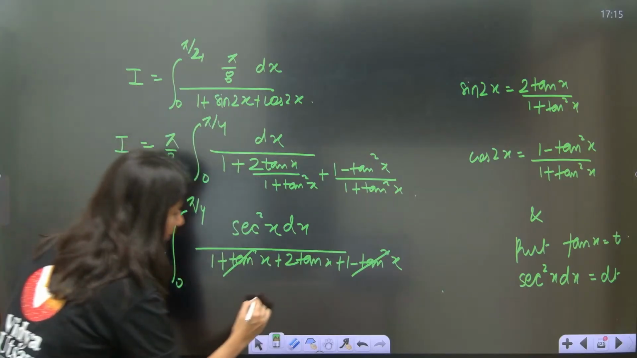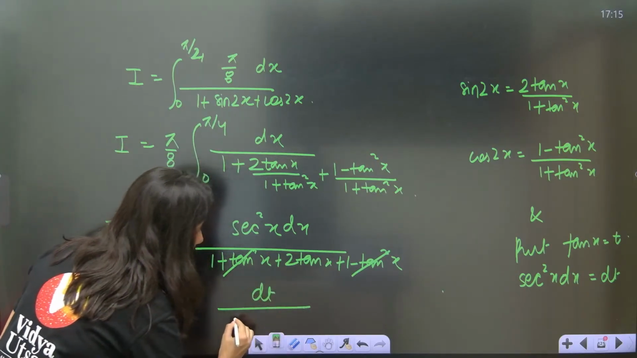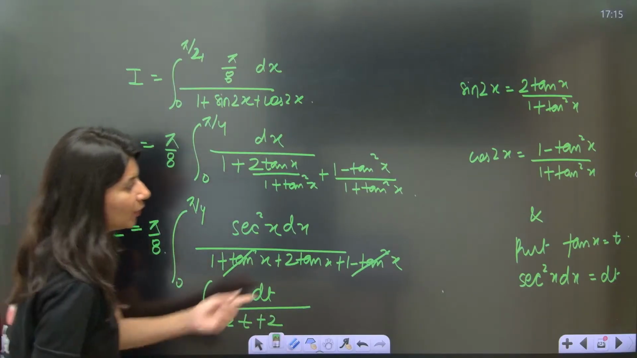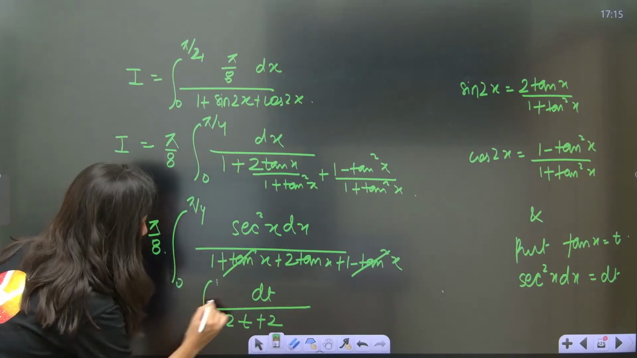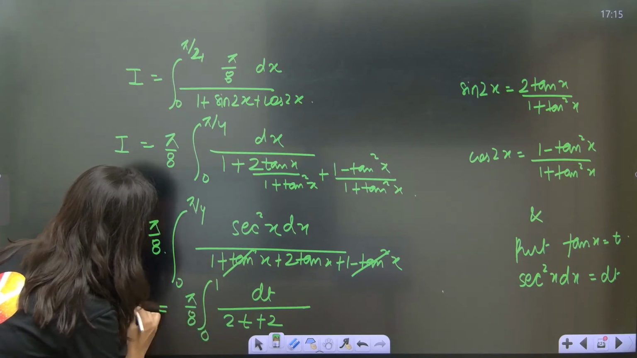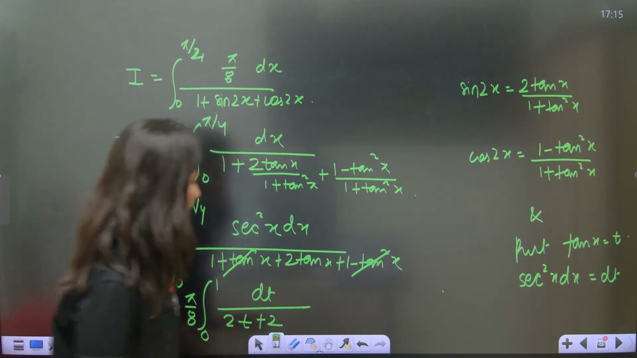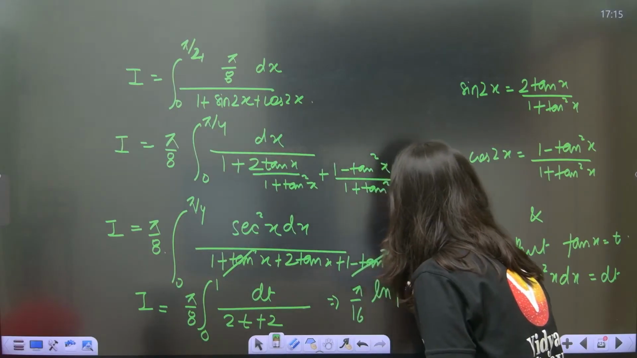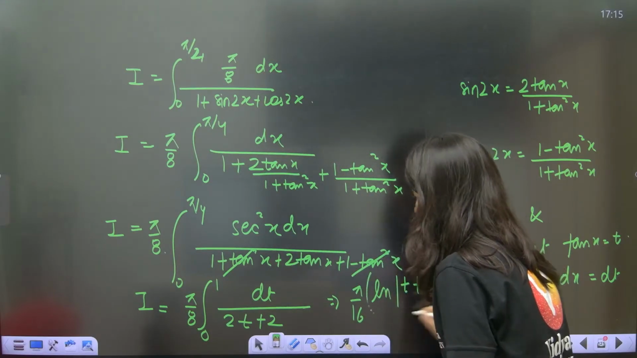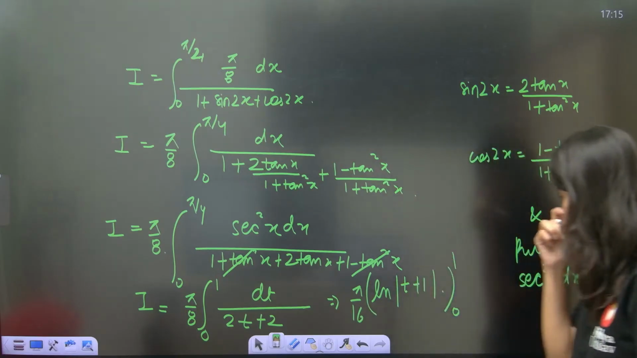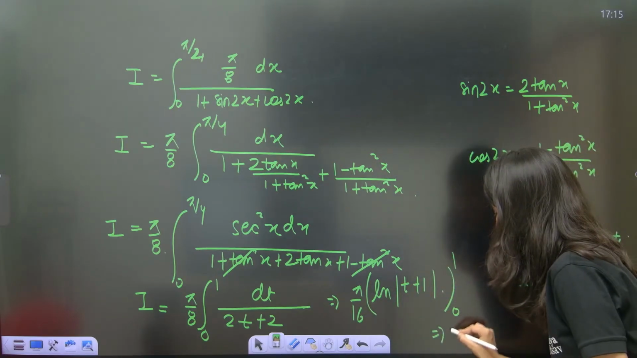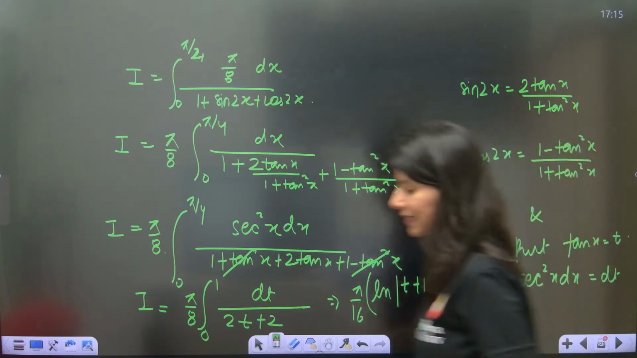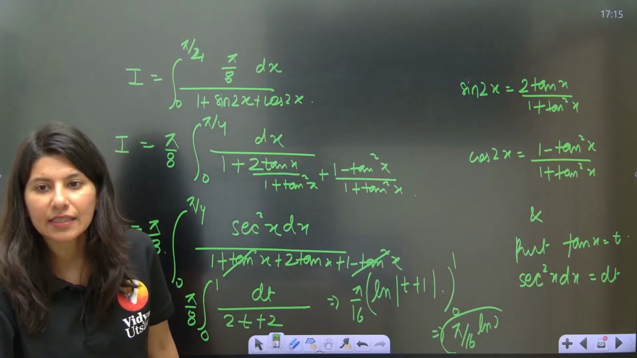So now if you put tan x equals to t, this is your dt upon 2t plus 2, integral 0 to 1, pi by 8, and this is your I. So this is going to give you what? Pi by 16 log of mod of t plus 1, upper and lower limit 0 to 1. You put 1, you get log 2, you put 0. So pi by 16 log 2 is the correct answer.